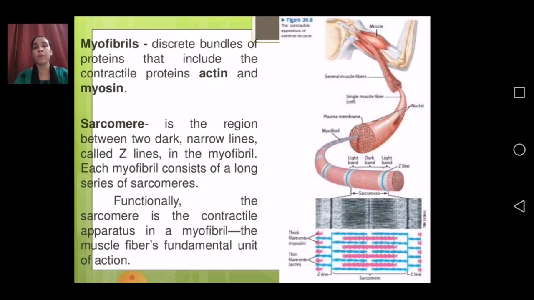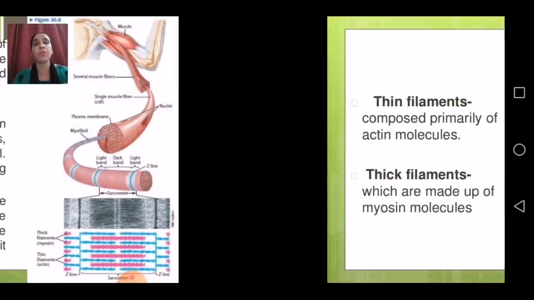Each myofibril consists of a long series of sarcomeres. Functionally, the sarcomere is the contractile apparatus, the fundamental unit of action in a myofibril of the muscle fiber.